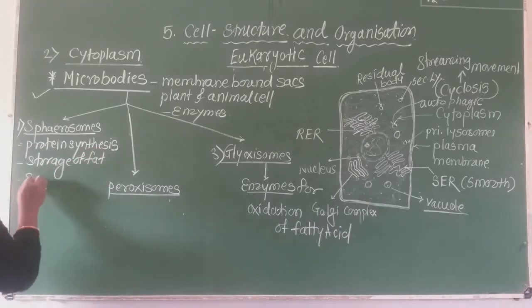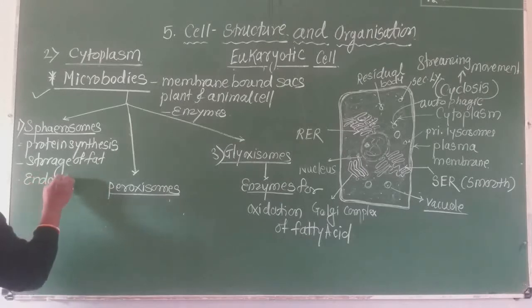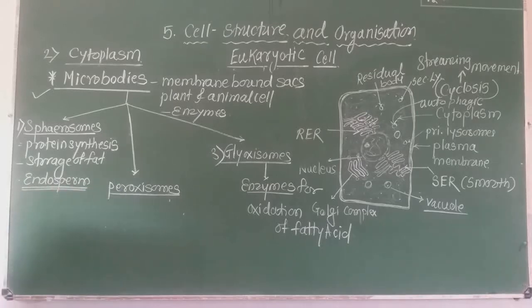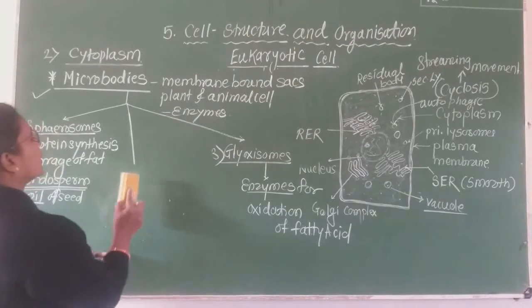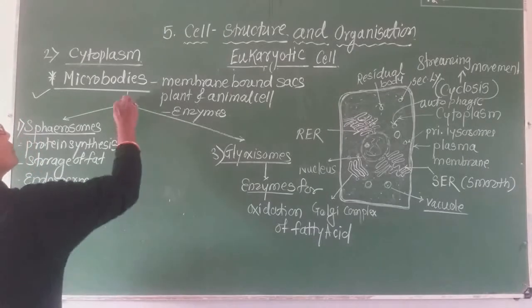For example, the endosperm of an oil seed. In oil seeds, the endosperm is the part where oil is stored. The endosperm consists of the oil of the seed. This is the spherosome.